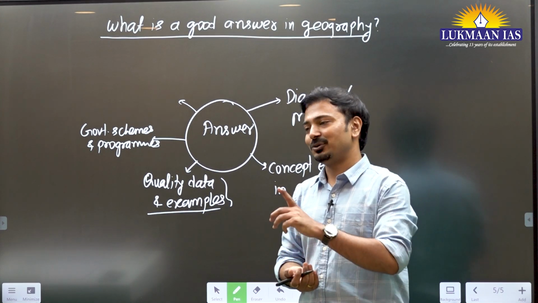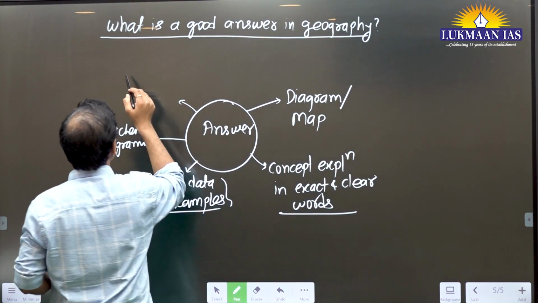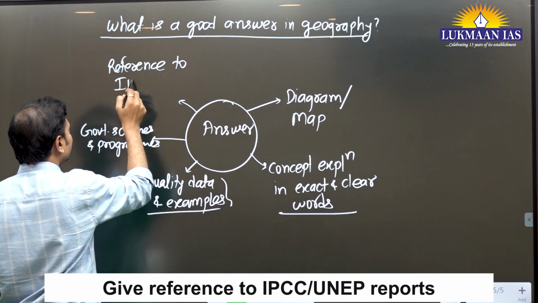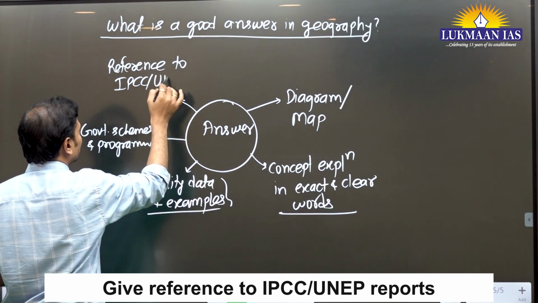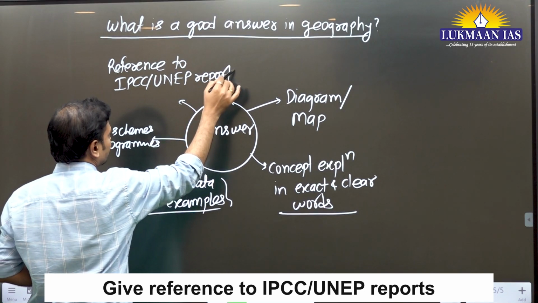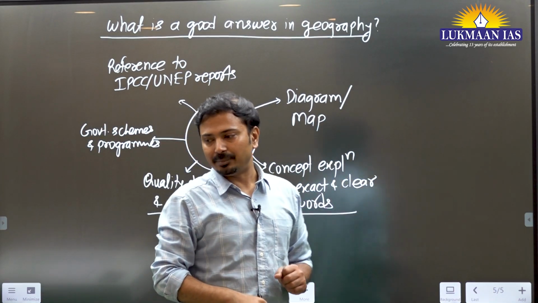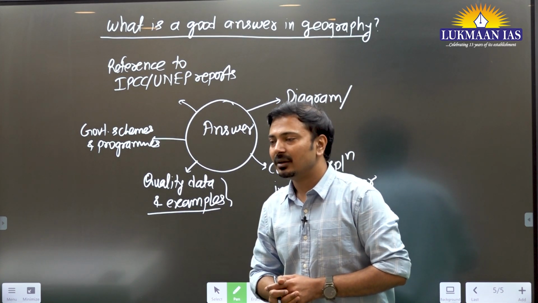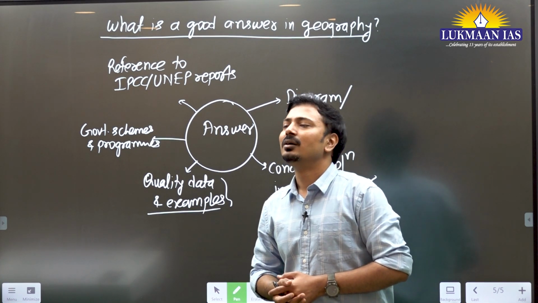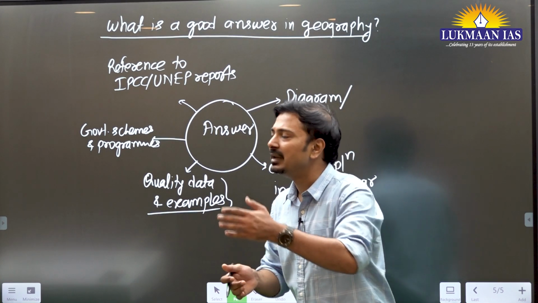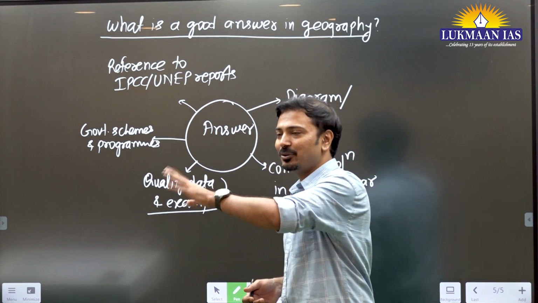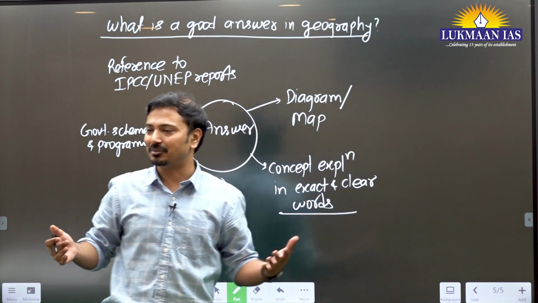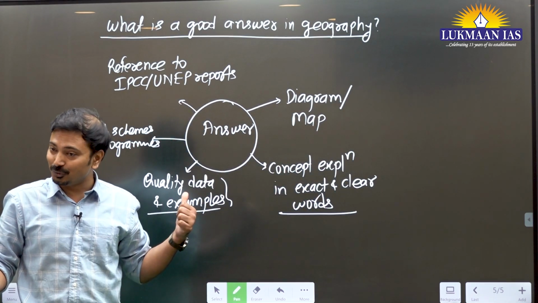So every year they will ask one question on this, and in such a question you should be able to mention or give reference to IPCC or UNEP reports and their findings. The IPCC assessment reports have come up to AR6. Now you may ask, do I need to read the reports for this? No. Whatever study material you are reading for current affairs, you will get these facts from it. For example, an article you read in an editorial discussion in our class; in the study material we will certainly give that data related to global warming and climate change. Understood? This adds value to your answer.